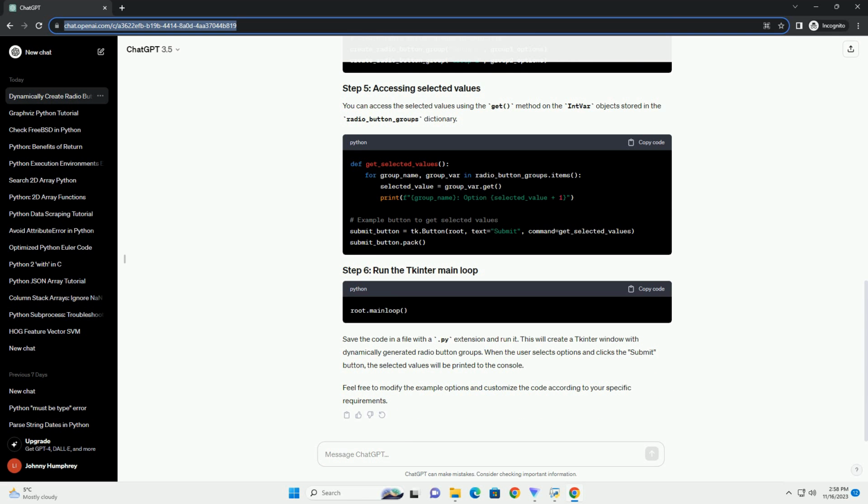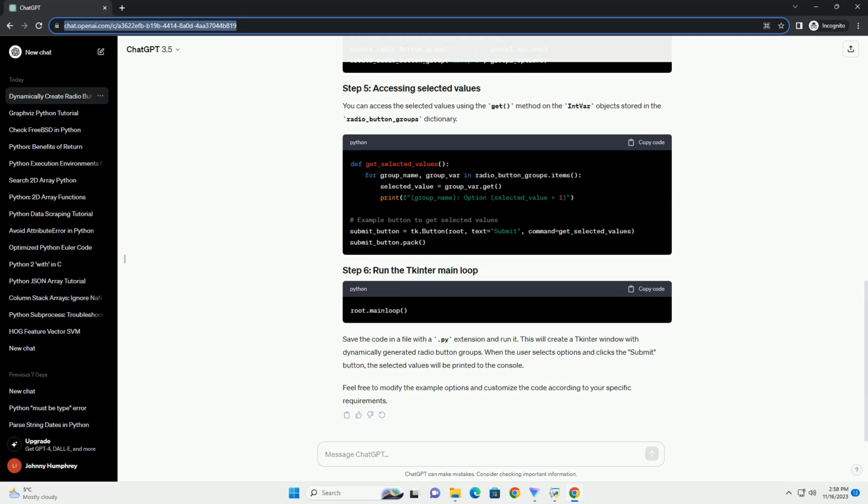This function takes a group number and a list of options. It creates a label for the group and then dynamically generates radio buttons for each option. The command parameter is set to call the on_radio_button_selected function when a radio button is clicked.